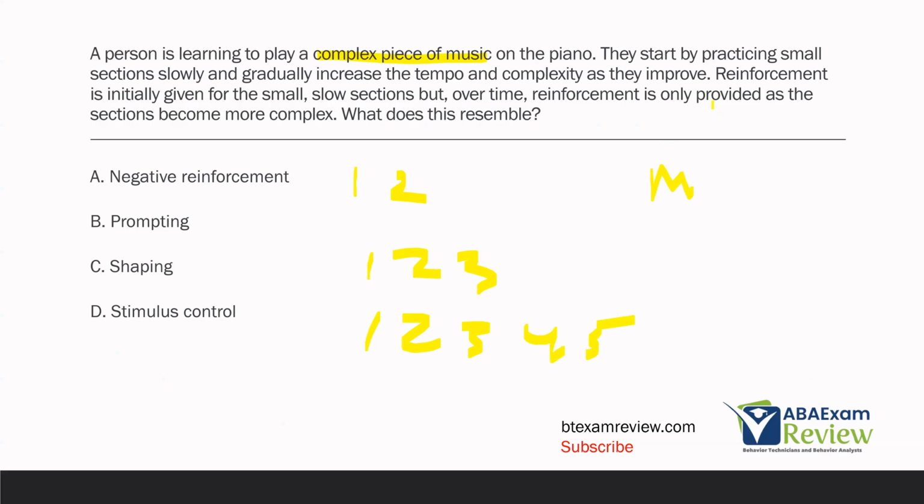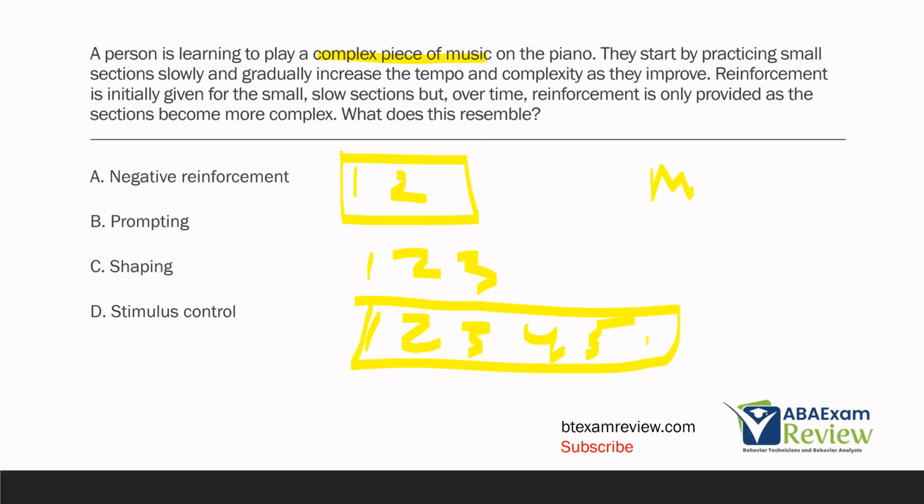And the key is reinforcement is initially given for the small sections, but eventually they need to play the more complex sections as well to get reinforced. And it's all to try to what? To reach the terminal behavior of playing the complex piece of music. So when we are reinforcing approximations of a behavior, trying to reach that full behavior, and then making it more difficult to earn reinforcement as we go, what is that?